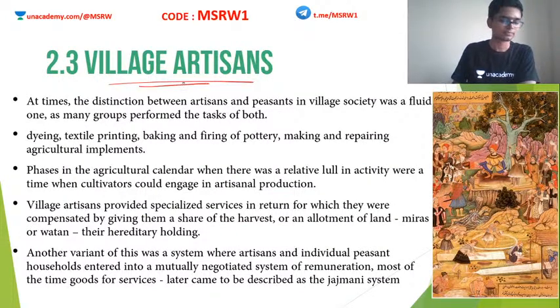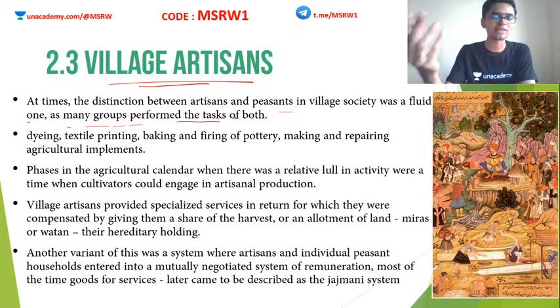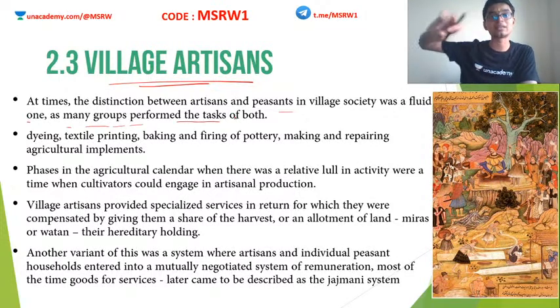Village artisans. So, at times the distinctions between artisans and peasants in the village society was a fluid one, as many groups performed the tasks of both. So this is also true. An agriculture person may not always be in agriculture. Even now we do not call a person a cultivator or an agriculturist. We say that he works in agriculture and allied areas. Correct? Allied areas will include what? Some kind of cottage industry maybe, or some kind of livestock farming, something like that. Correct? So even in those medieval times, a person will not stick to agriculture alone.